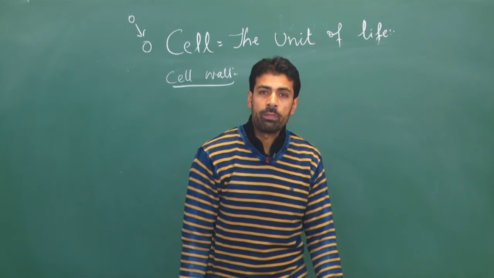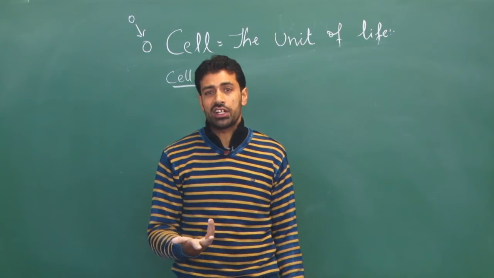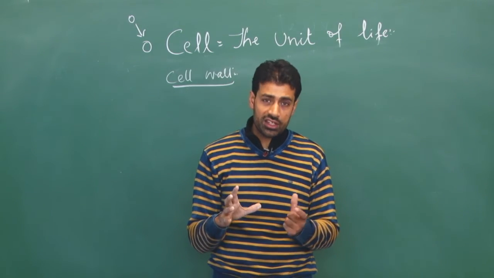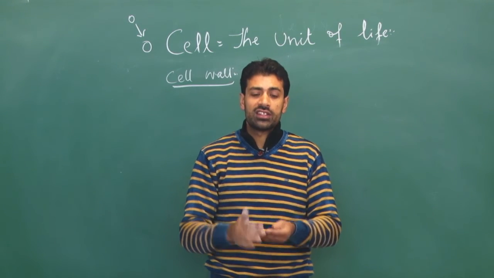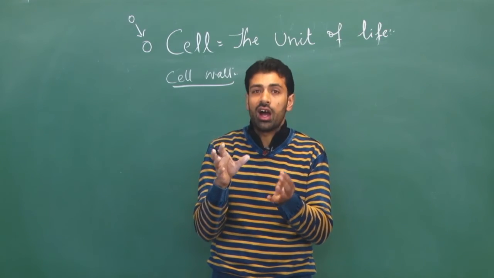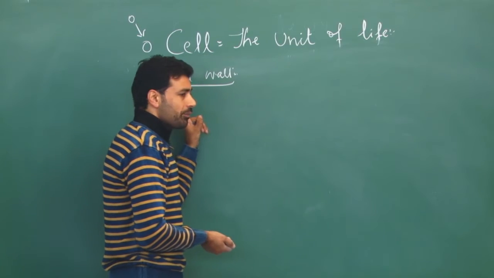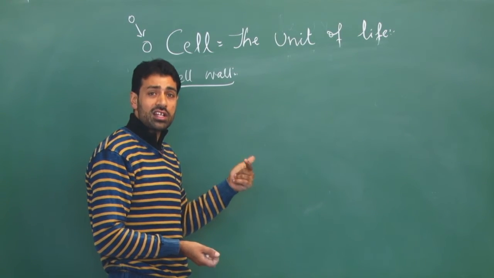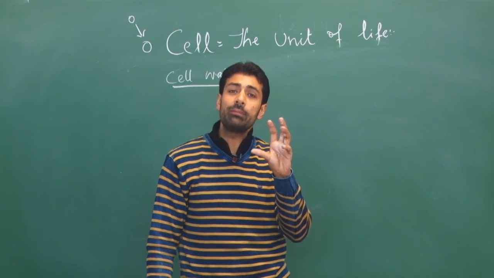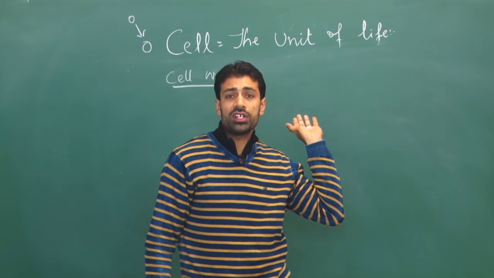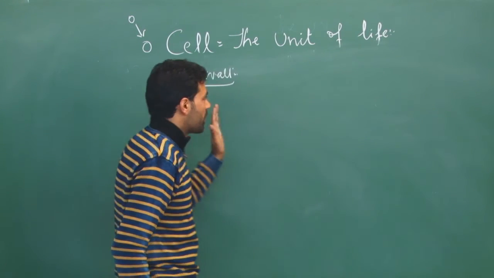What is the cell wall? I can say certain cells, because the cell wall is not a universal feature of every cell. Certain cells, in addition to the plasma membrane, have a tough, hard covering outside this plasma membrane. This tough, inelastic covering lies outside the plasma membrane in some types of cells. We will note down later in what types of cells we can observe a cell wall.